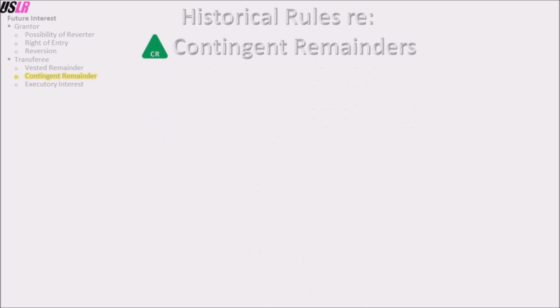Now, turn your attention to some historical rules regarding contingent remainders that the bar may test you on. The reason that the bar tests on these old rules is because new lawsuits may involve old property transactions. Rule of destructibility. The rule of destructibility has been abolished, but you still need to be familiar with it.